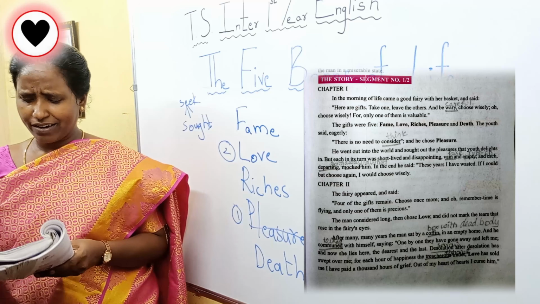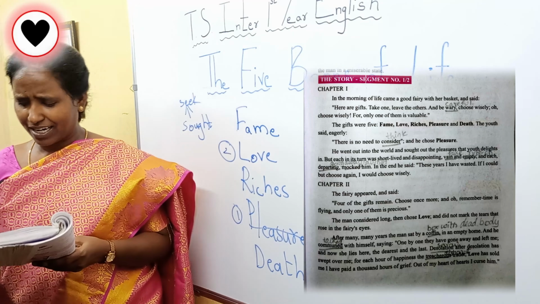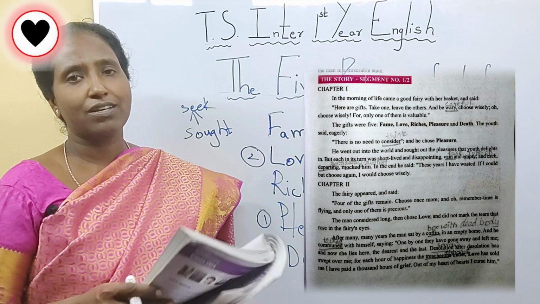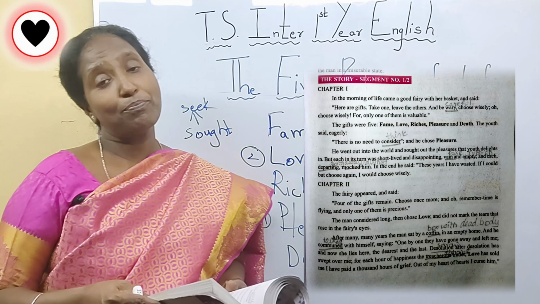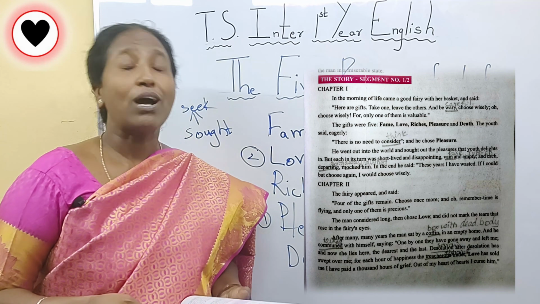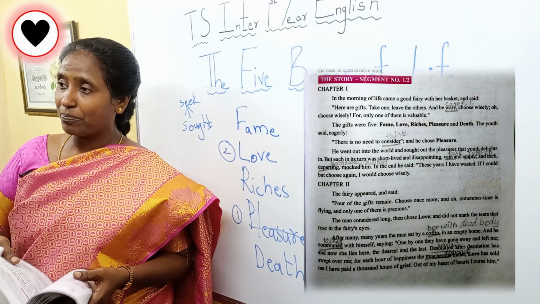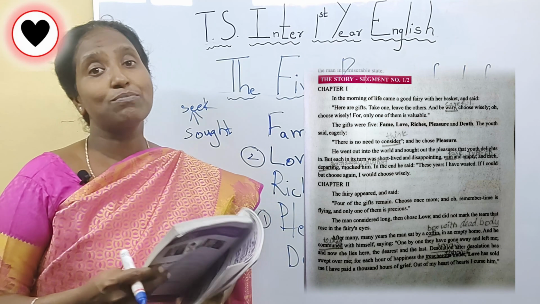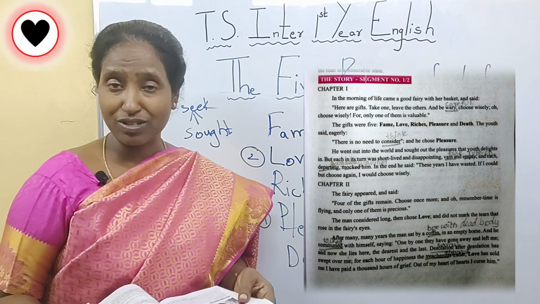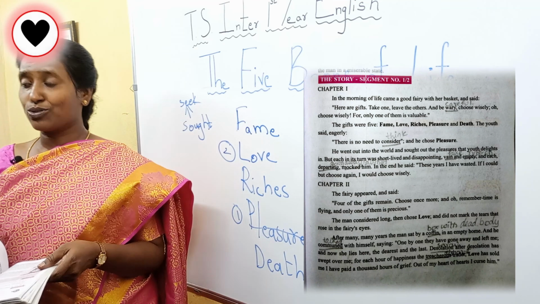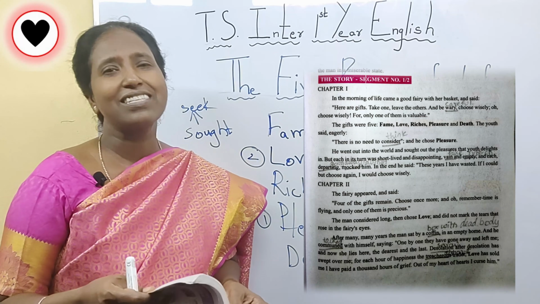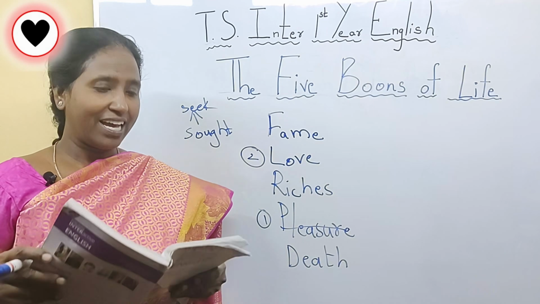For each hour of happiness, a treacherous trader, love has sold me. I have paid 1,000 hours of grief. So however much happiness I saw in love, 1,000 times that I have suffered in grief. I am suffering 1,000 times the happiness I enjoyed because of love. So he regretted choosing love also. Out of my heart of hearts, I curse him. He is cursing love, and he was regretting choosing love.